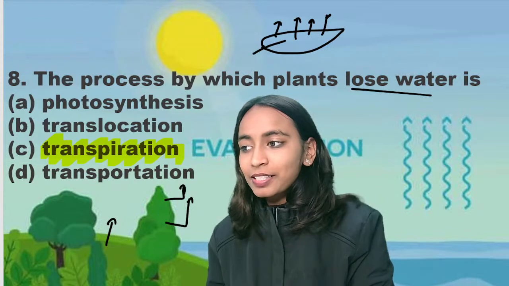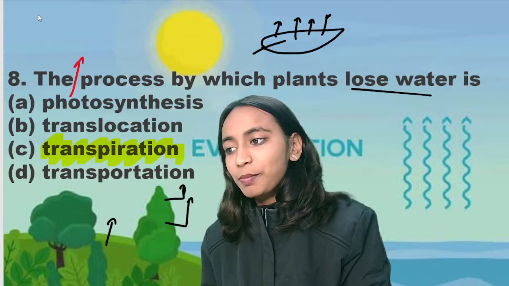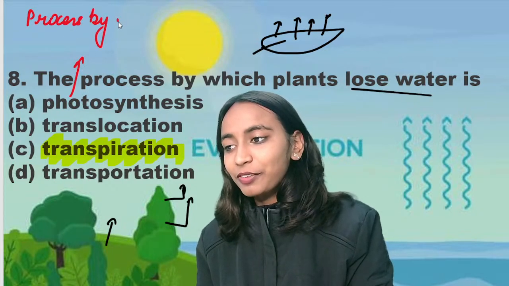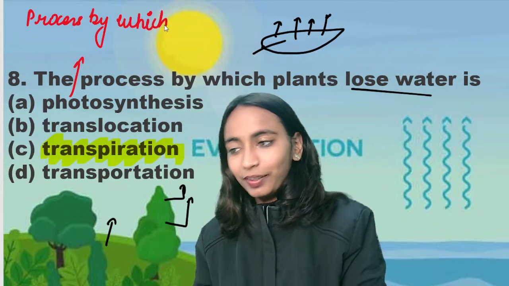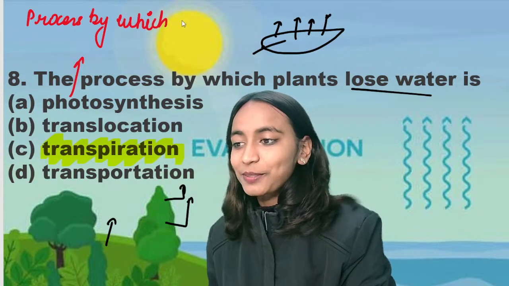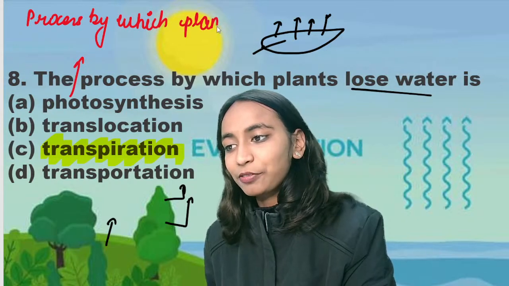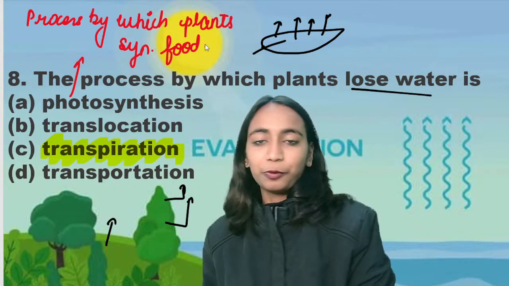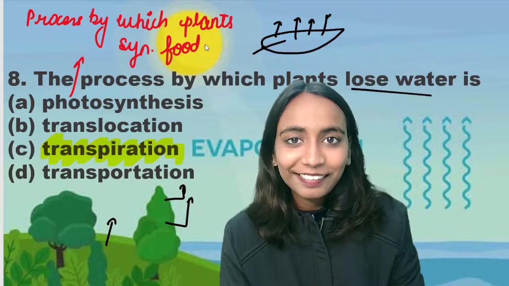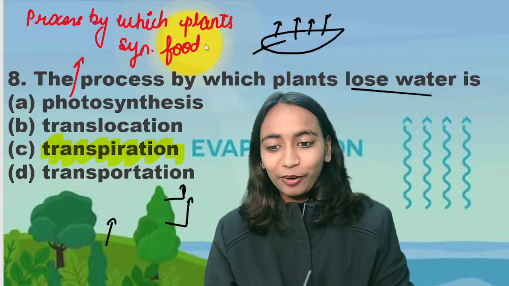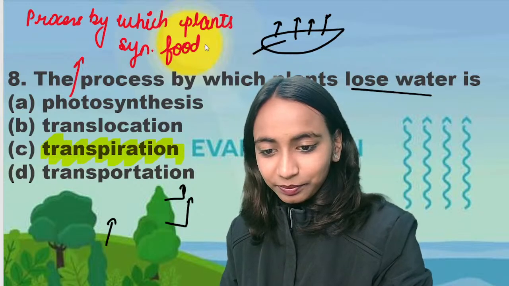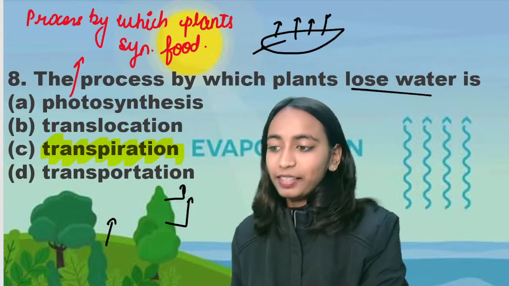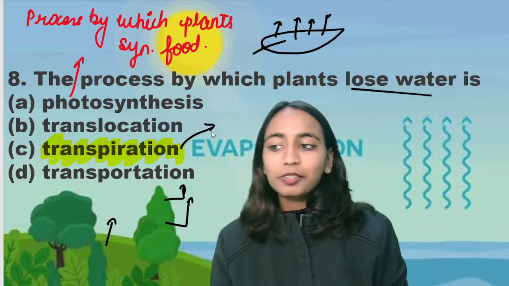And what is photosynthesis? Photosynthesis is the process by which plants synthesize food. Sorry, I said water, it was a slip of the tongue. This process is called photosynthesis. What is essentially needed for photosynthesis? Sunlight. Without sunlight, photosynthesis cannot take place. Correctly said. As Jayesh is also saying, the process by which plants lose water is not photosynthesis.